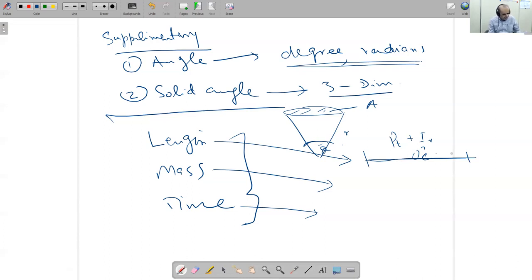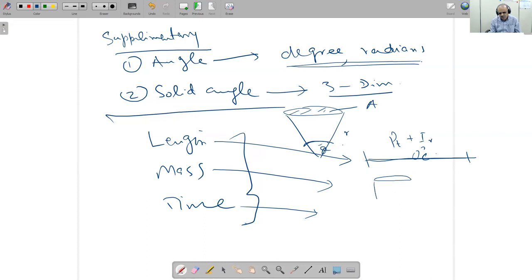In the new definition, they said that it is the distance traveled by light in vacuum. So they measure this 1 meter length with the distance traveled by light. So they changed the definition of length and put in a new definition.